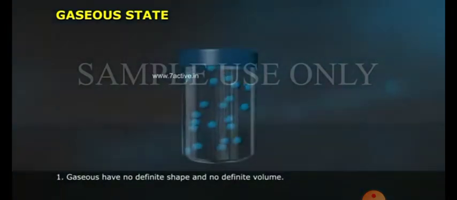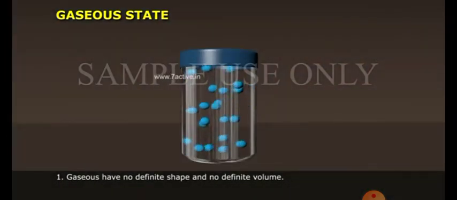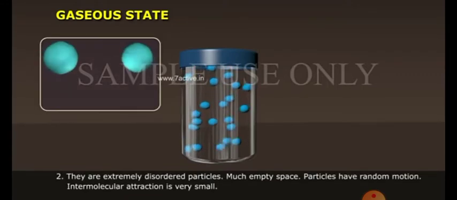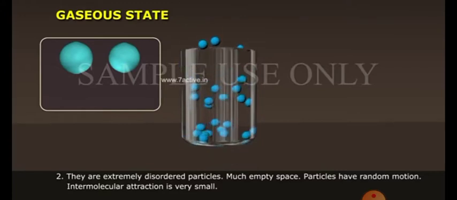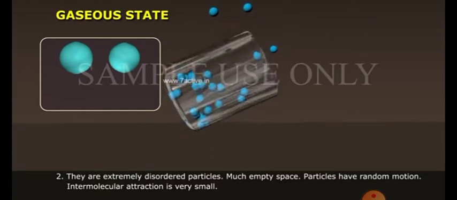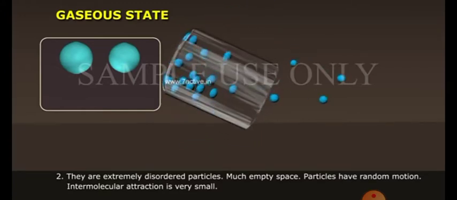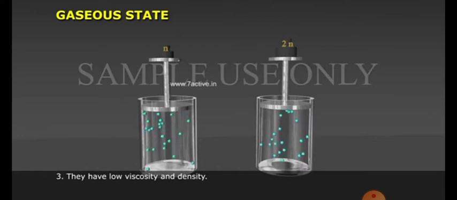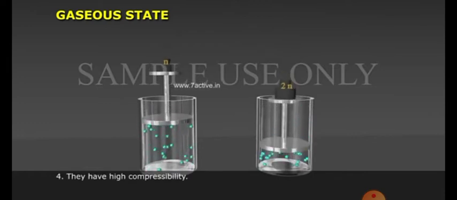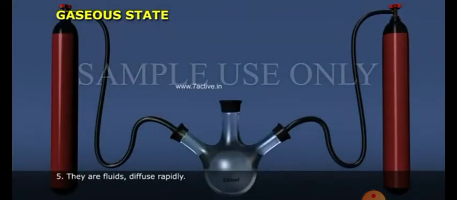Next is gaseous state. Gases have no definite shape and no definite volume. They are extremely disordered particles, much empty space. Particles have random motion. Intermolecular attraction is very small. They have low viscosity and density. They have high compressibility. They are fluids, diffuse rapidly.